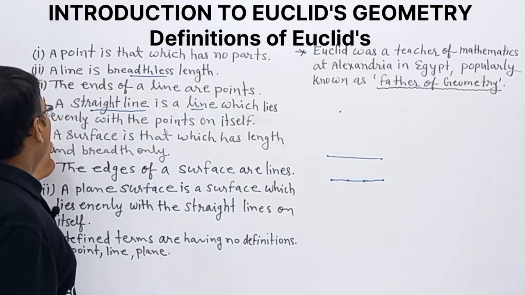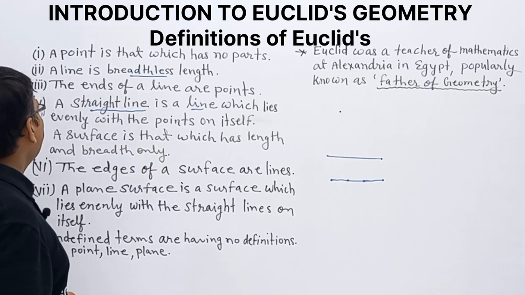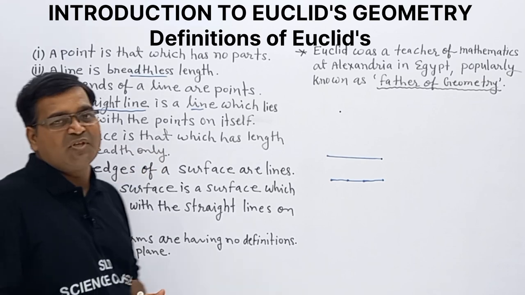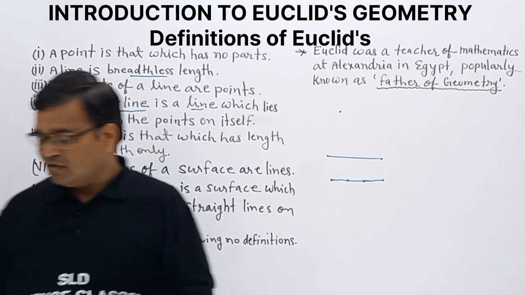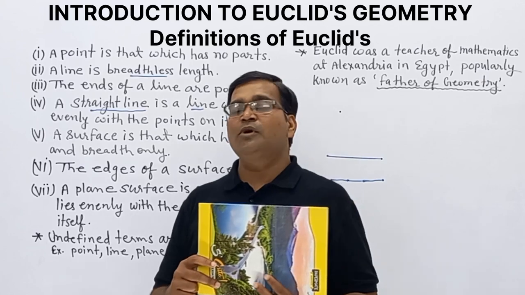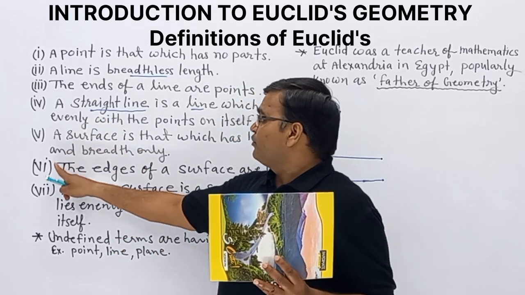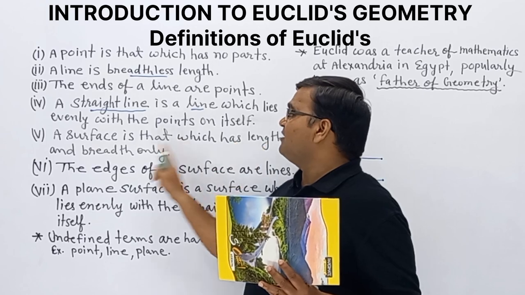Now the next one: a surface is that which has length and breadth only. Observe this. I have this notebook. This is the surface, and it has length and breadth.